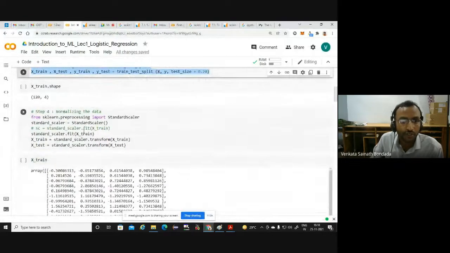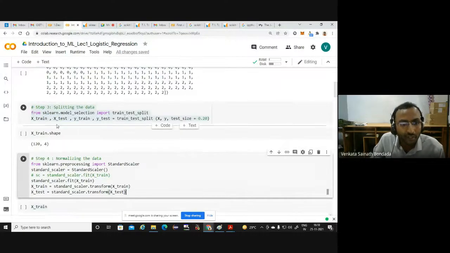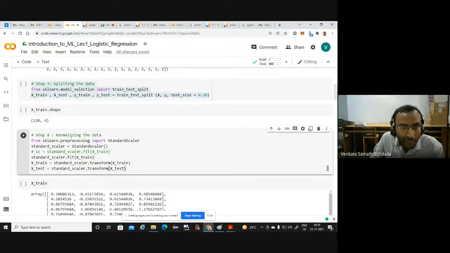You can copy this command, step 4. Before that, if you want to know the dimension, you can check train.shape, which I discussed in the paint. But let's go to step 4, normalizing the data. You can copy line by line. StandardScaler is the main thing. We create an instance of the class, and after that, fit on xtrain. So we are transforming the data.